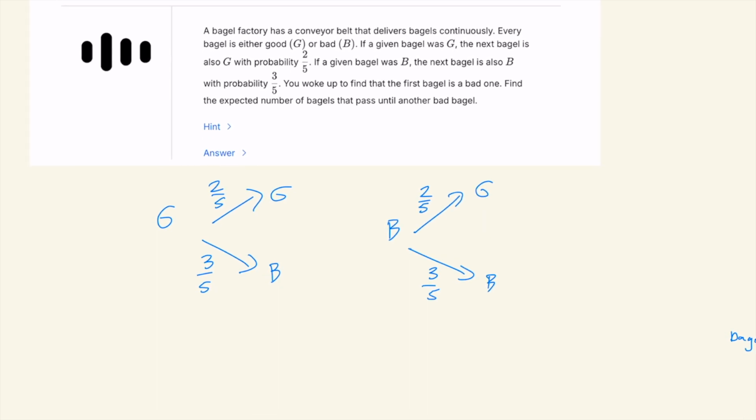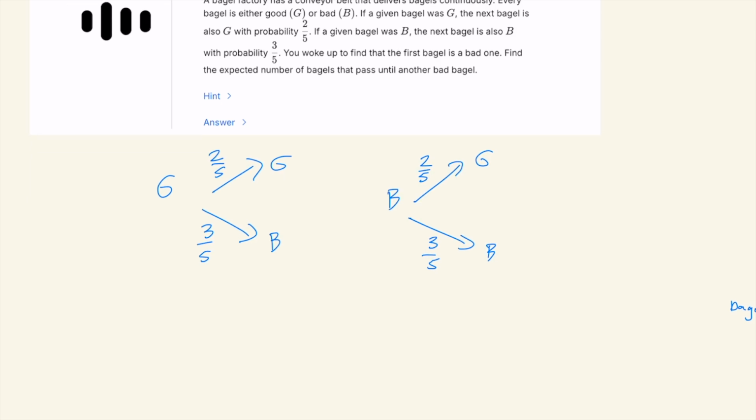You wake up one day to find that the first bagel is a bad one. Find the expected number of bagels that pass until another bad bagel. So what the problem is saying is we start off on a bad bagel, and we want to find the expected number of bagels that we pass through until we reach another bad bagel.